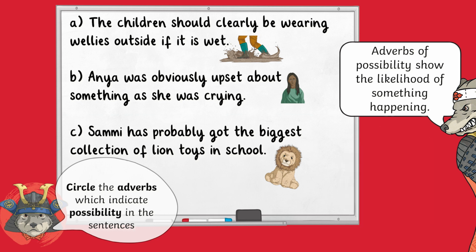How did you get on? Remember, we are looking for adverbs that indicate the likelihood of something happening. In the first and second sentences, the words clearly and obviously show that there is a strong certainty about something happening. The word probably in the third sentence indicates that there is less certainty. There is some doubt indicated about whether Sammy has the biggest collection of lion toys in school. Hoo-yah!